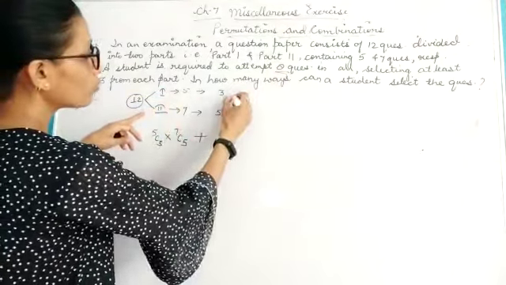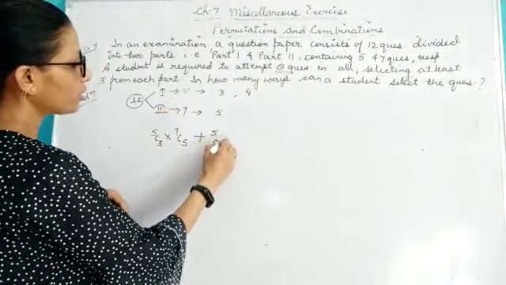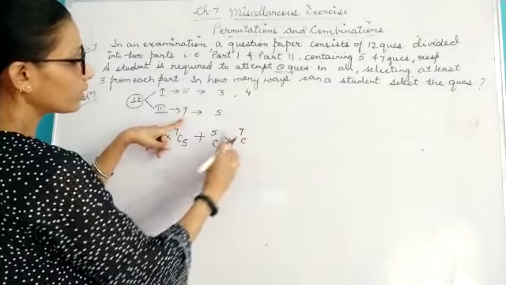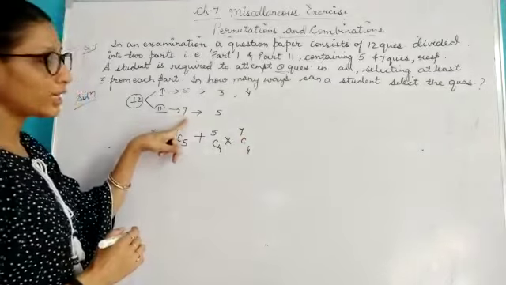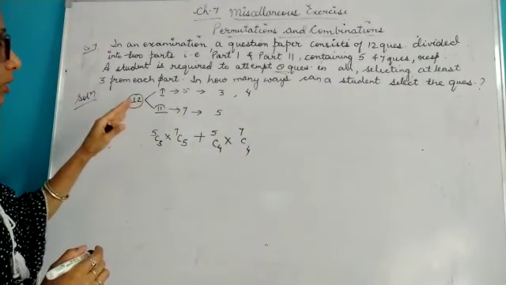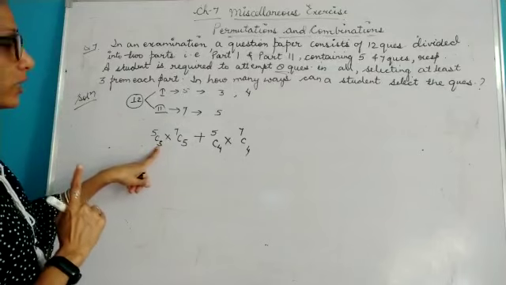Now if he chooses 4 questions from this, that means 5C4, then he or she will be choosing 4 questions from the second paper. He or she has to take 3 from each part, 3 questions from each part.